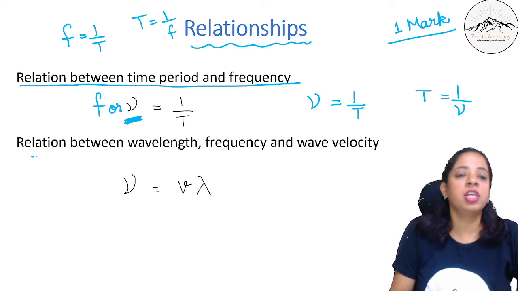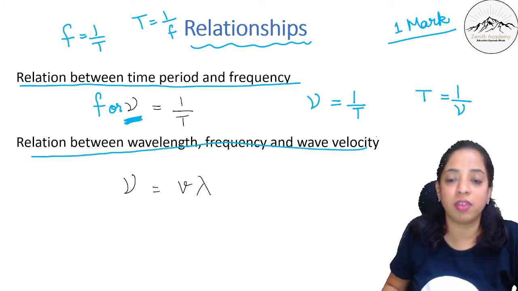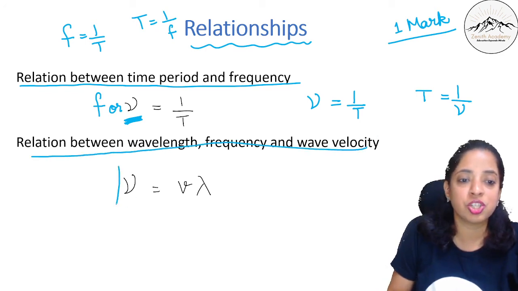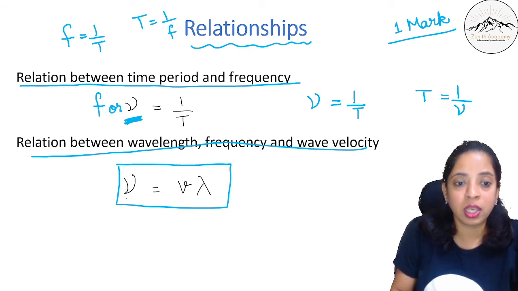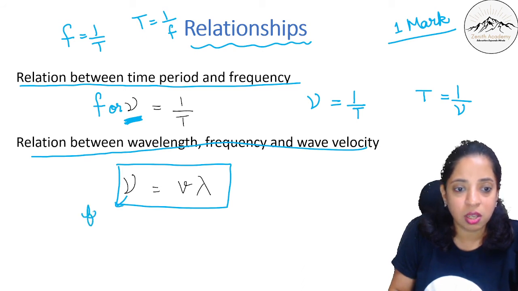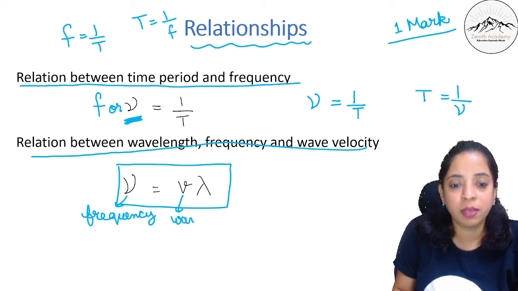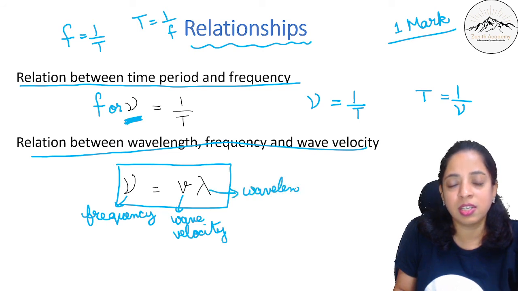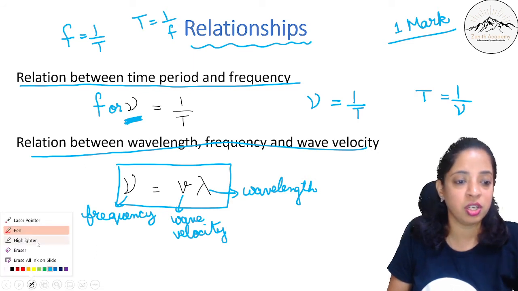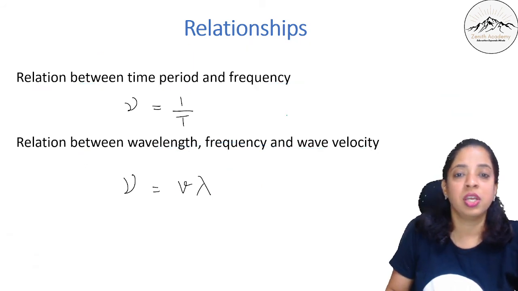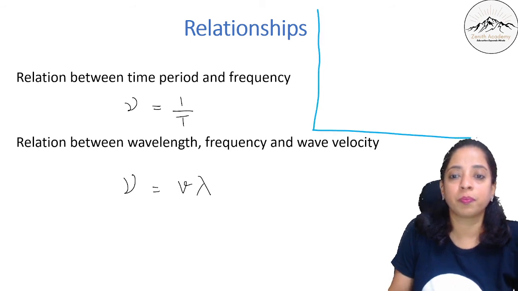Okay. Now relation between wavelength, frequency and wave velocity. So this is the relationship. Okay, nu is equal to v into lambda. Okay, so this is what? This is frequency. Frequency is equal to wave velocity into wavelength. Okay, this is the relation. But how we arrived at this relation? Let's see how we arrived at this relation. See, I am showing it to you here.